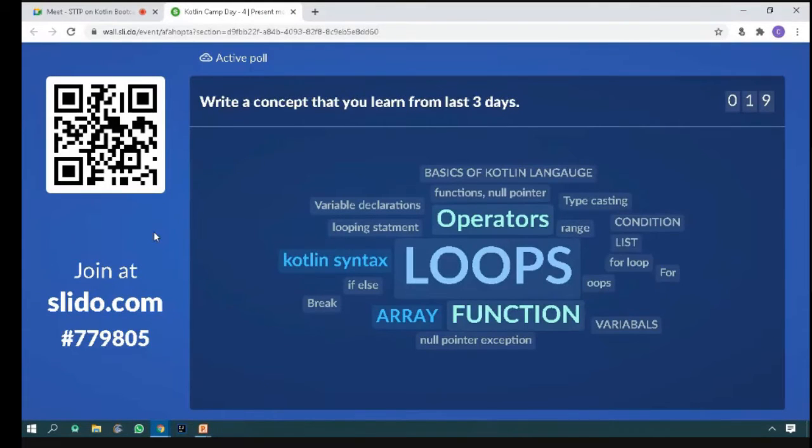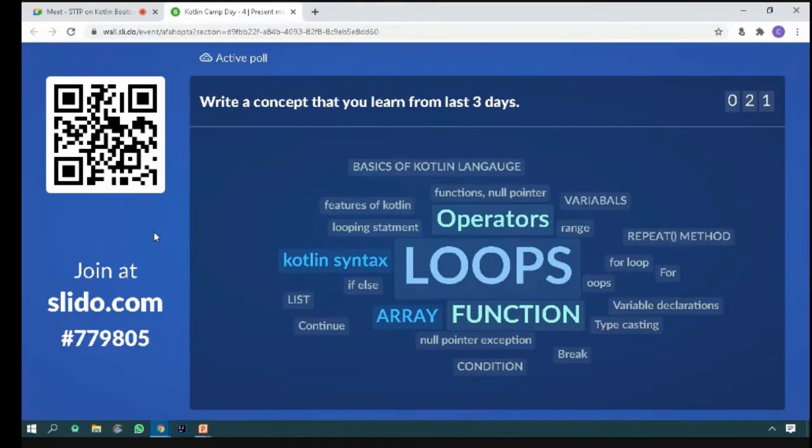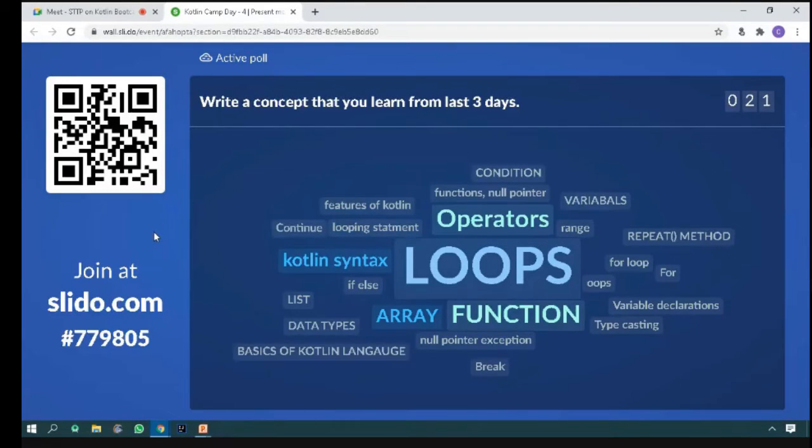This is a good way to memorize what you have learned from Dr. Hridhar Patel. It may help you in these sessions also, because on the basis of these concepts you are going to write advanced concepts, and I will give you hands-on practice. I am not going to write any code from my end. I will give you the screen and you have to write at your end. I will just give you the code, and you have to write it, execute and run it. So this is my expectation. That's why I am asking you to write the concepts that you have learned.